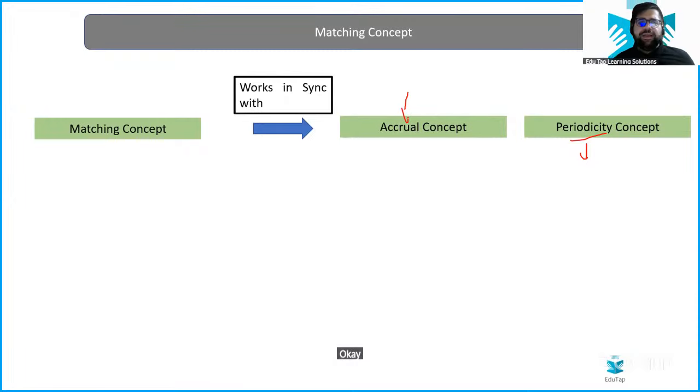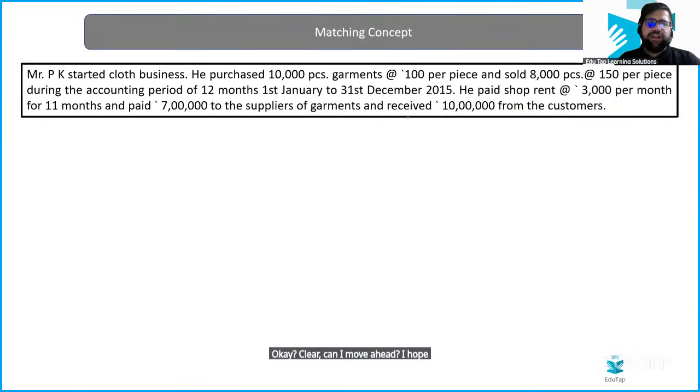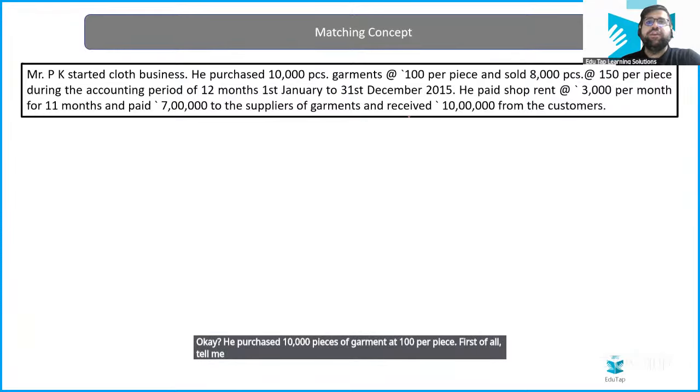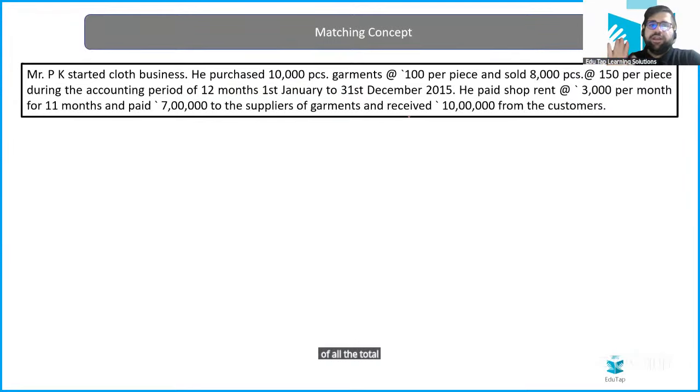Okay, clear? Can I move ahead? I hope yes. So let's move ahead. Now, read this particular question with me first of all. Mr. PK started a cloth business. He purchased 10,000 pieces of garment at 100 per piece. First of all, tell me the total cost of purchase of the whole order.